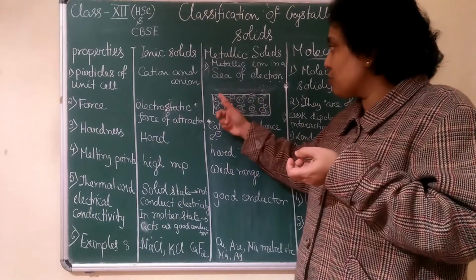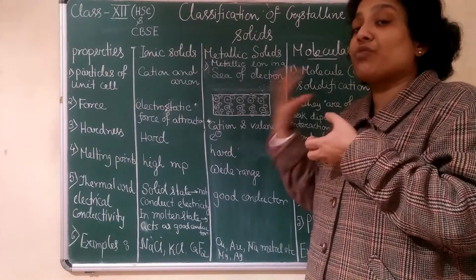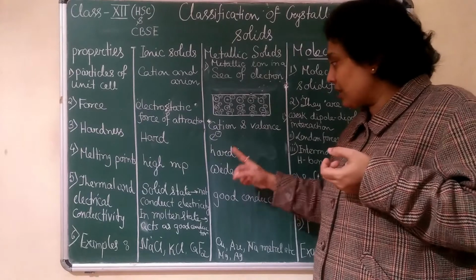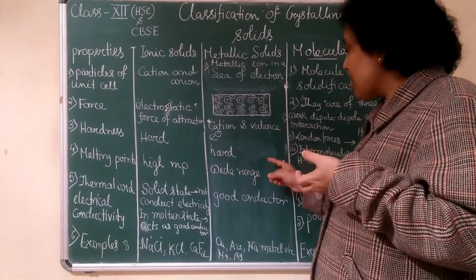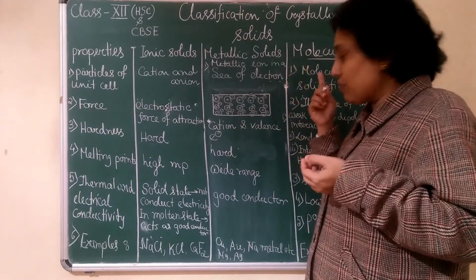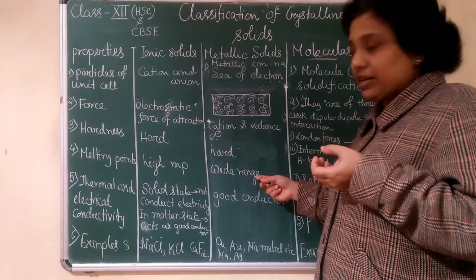Due to the pull between positive ions and the electrons, the force is very strong, so it is hard in nature. Melting point has a wide range, starting from negative to more than 3400.